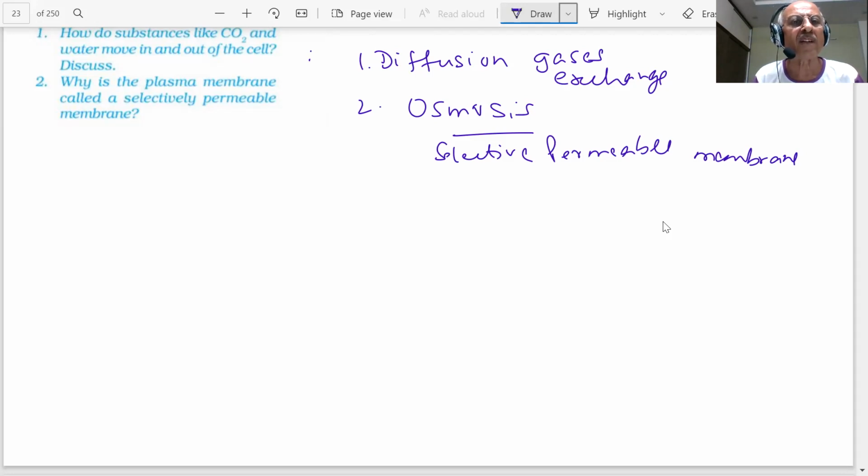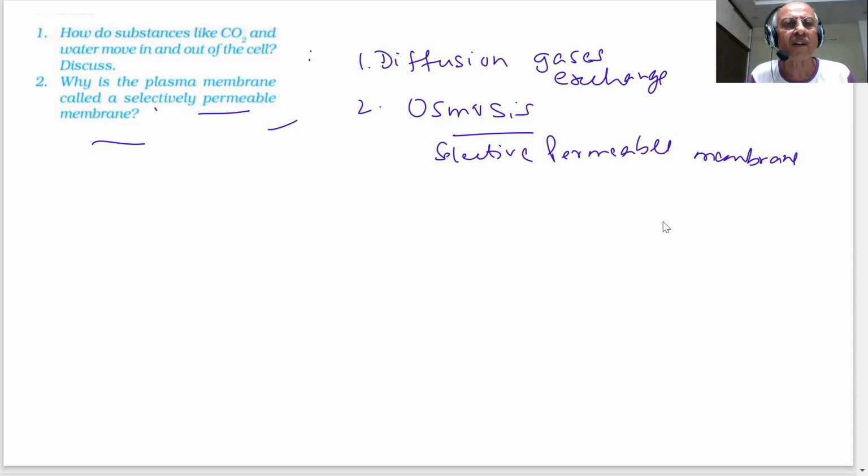Why is plasma membrane called selectively permeable membrane? We already know it allows only selective materials to go in. It cannot allow all the materials to go in. So it is selective. You know which substances are required by the cell. According to that, they will move in and move out, when waste products have to move out and the products required have to move in the cell. All right, this ends the second part of it. Then we will continue more about it, because this is very important information.